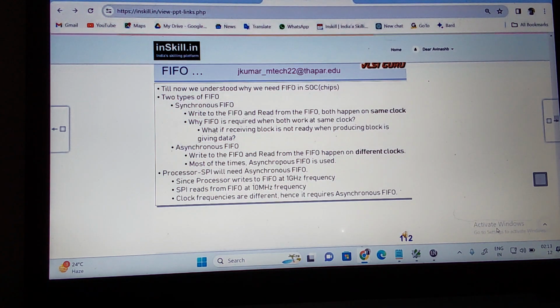It's a buffer. It stores what? Data. Processor will write into the buffer at one clock frequency. Then the receiver, what receiver means we call slave, will read, and the read will happen on its own clock, whatever it is working on. So all about the buffer is nothing but write the data, read the data.